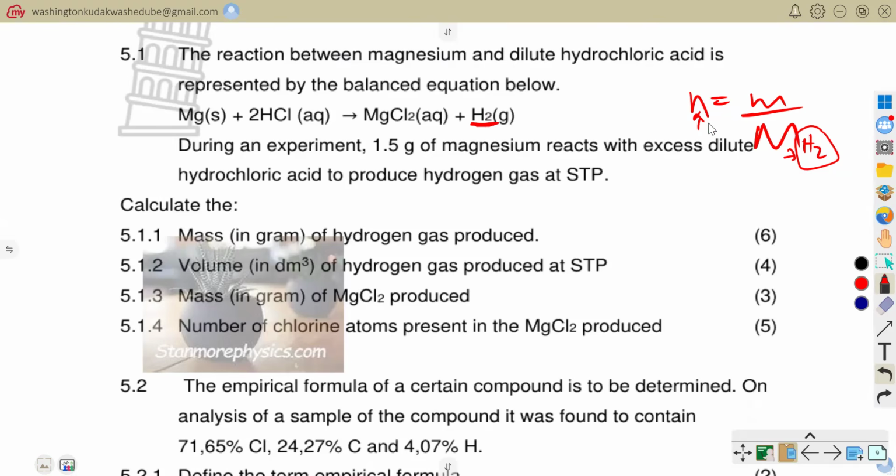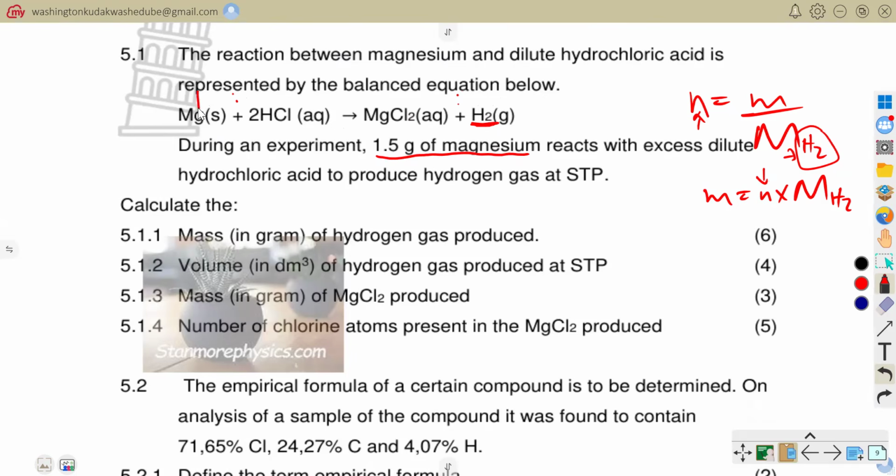What about the number of moles? Because we want mass, mass would be equal to number of moles times the molar mass of that hydrogen gas. How are we going to determine this number of moles? We are not given any information to do with hydrogen, but we are given the information to do with what? With magnesium. So we need to find the mole ratio in terms of this reaction, of how much magnesium is used in terms of moles to produce how much hydrogen in terms of moles.